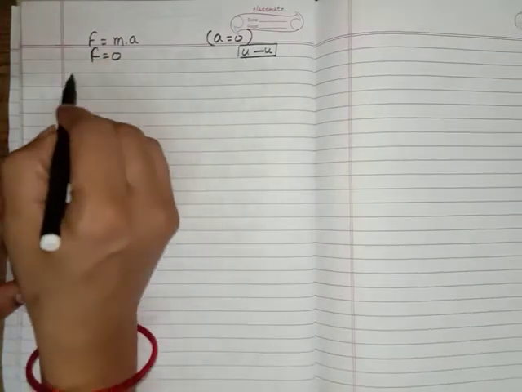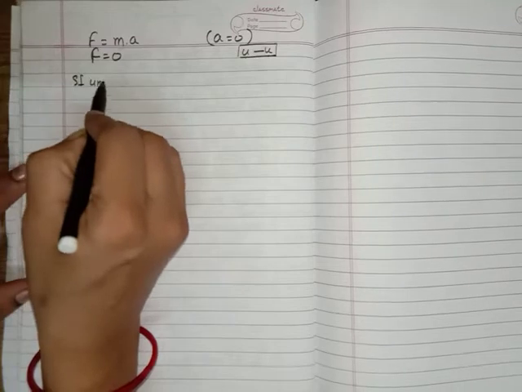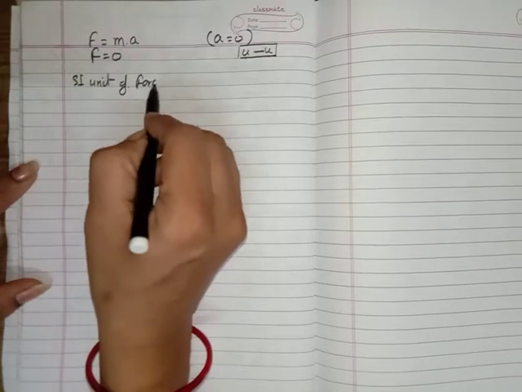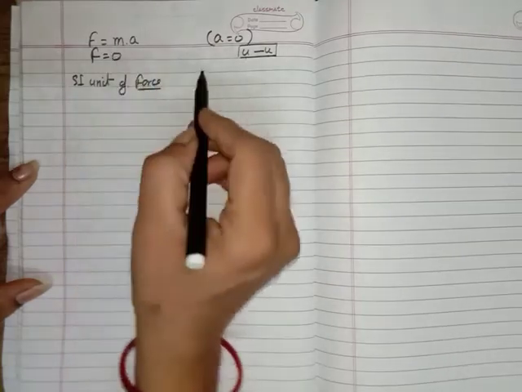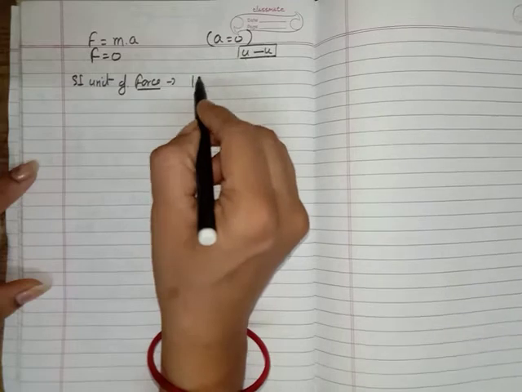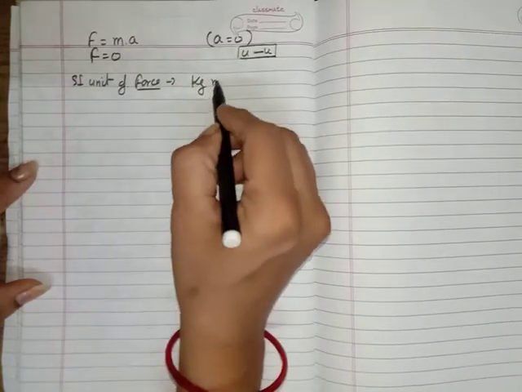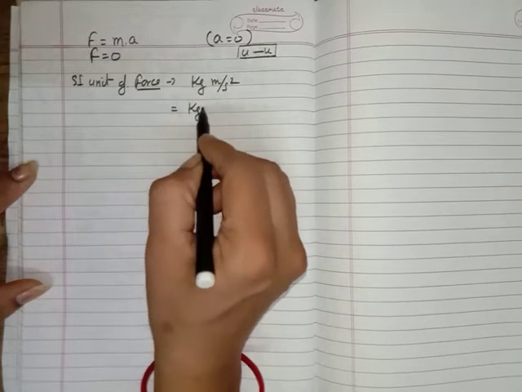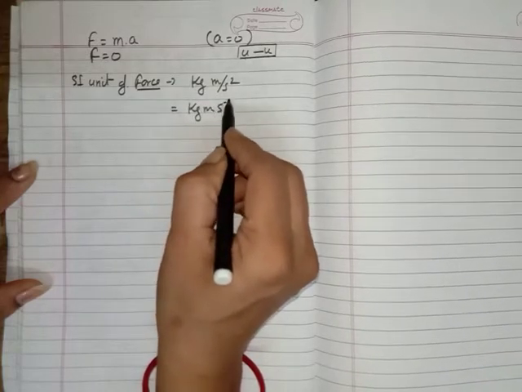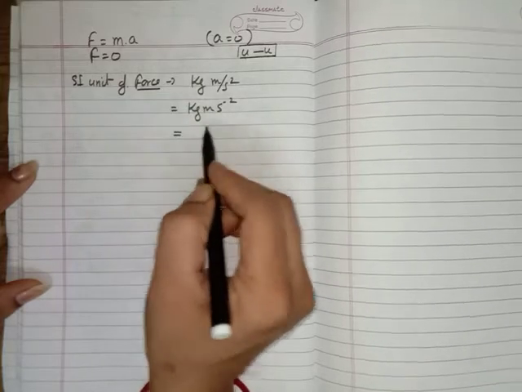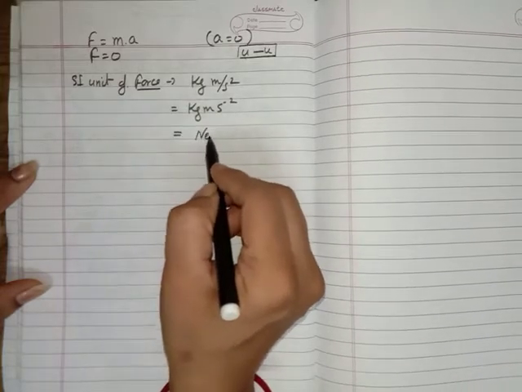And what is the SI unit of force? According to MKS unit, we know that we should represent the mass with the kg and acceleration with the meter per second square. So we can say the SI unit of force is equal to kilogram meter per second square, or we represent it by the unit Newton.